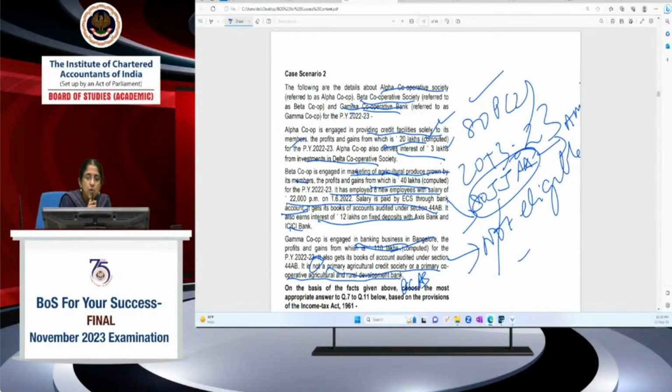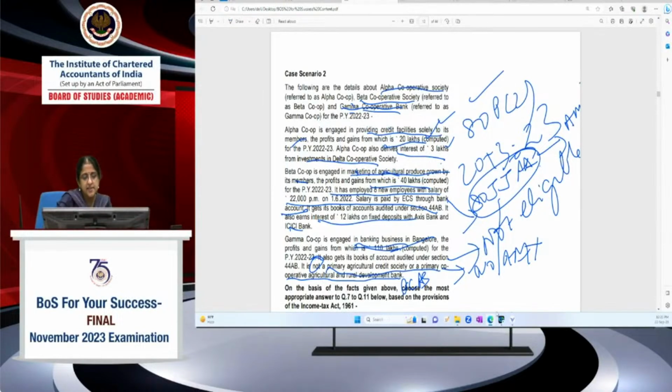For 80P it won't be applicable, but because you're claiming 80JJAA deduction, it will be applicable. Gamma Cooperative is engaged in banking business, so it is not eligible for 80P. No information is given relating to 80JJAA. So here also there is no AMT. So AMT will be applicable only for Beta Cooperative, and that too because it is claiming 80JJAA. For 80P, there is no AMT.